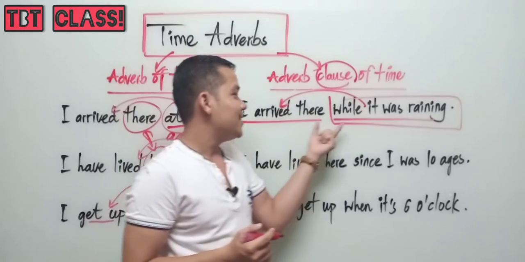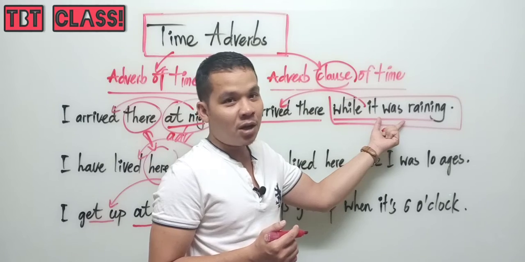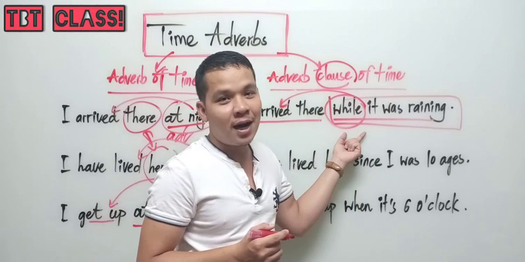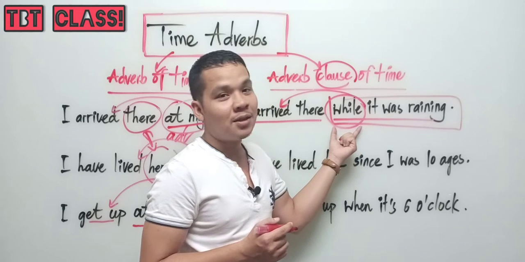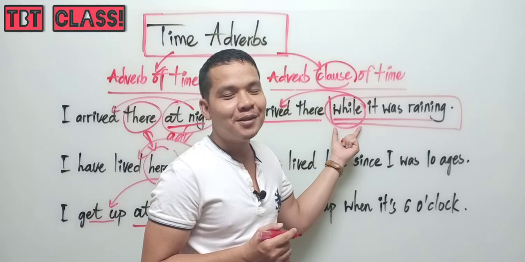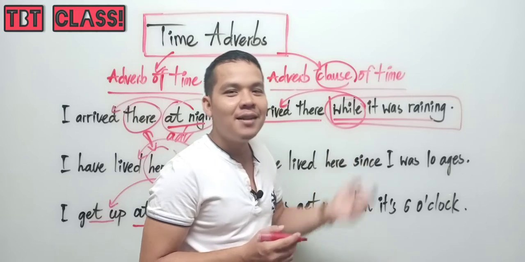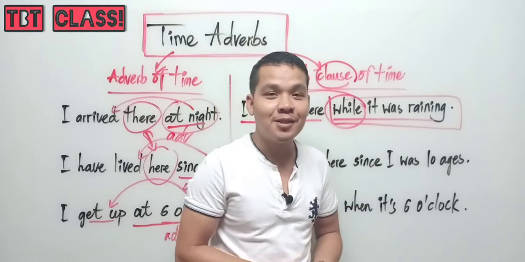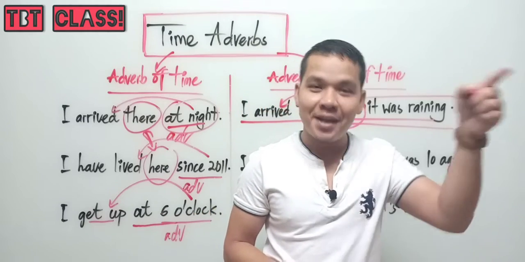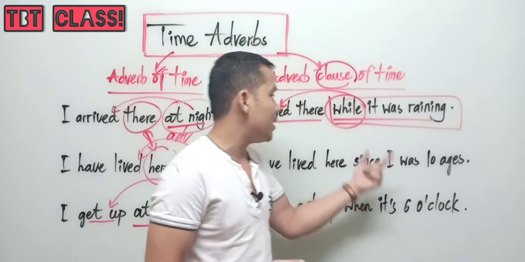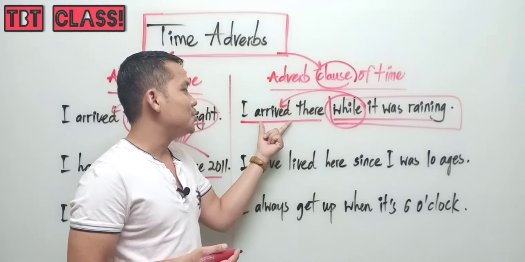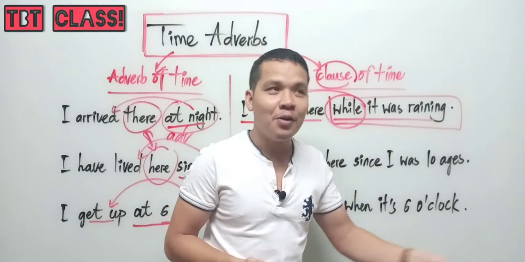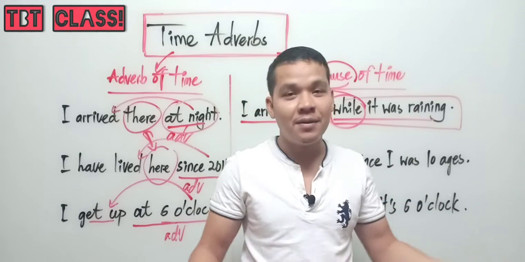Okay, you get it? We know this clause as an adverb clause because we also see the conjunction, the subordinator, while. This subordinator or conjunction tells us about time. When did you arrive there? I arrived there while it was raining. So while it was raining is information that I want to tell you more about arrive. You know, it was raining at that time, and then I arrived there.